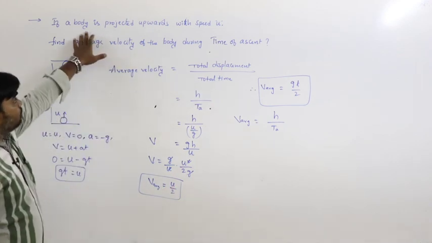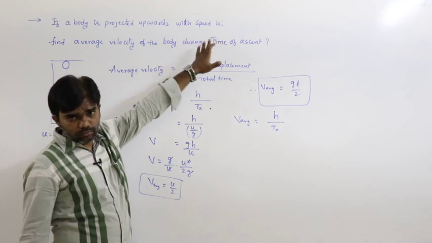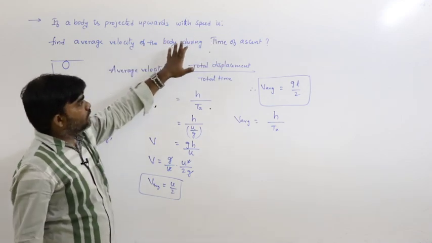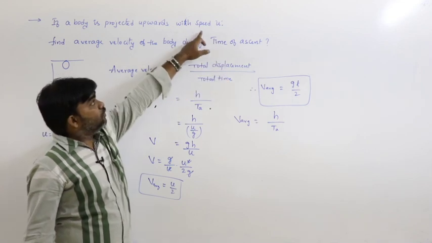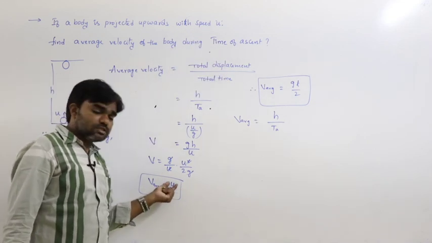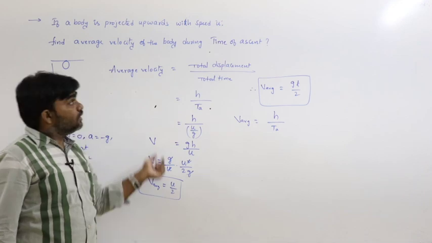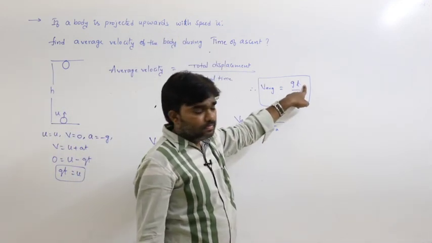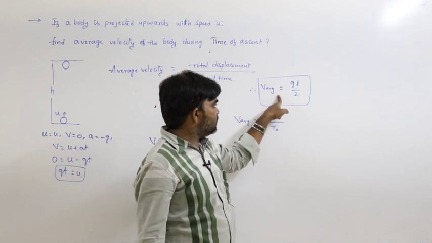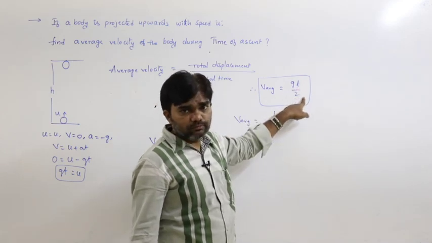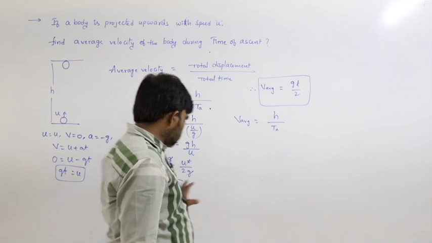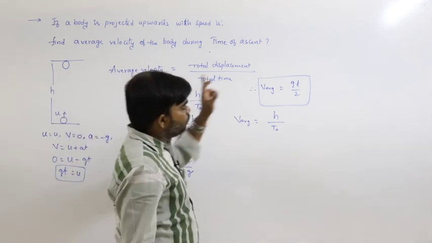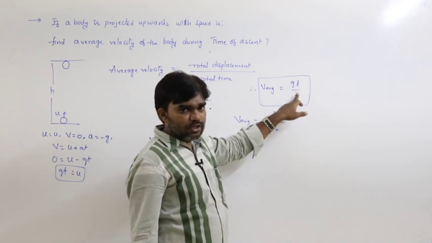For example, a body is projected upwards with speed u. What is the average velocity during the time of ascent? Here we know the speed, that's why average velocity is equal to u by 2. Instead of u, if you know the time of ascent, then what is the average velocity? It is gt by 2. If you know the u value, we directly use the formula u by 2. If you don't know u and know only time, it is gt by 2.